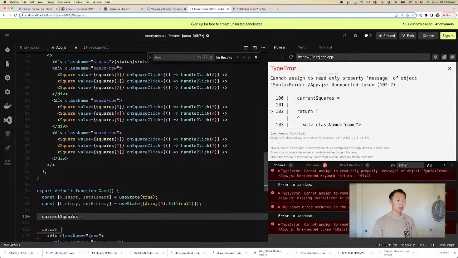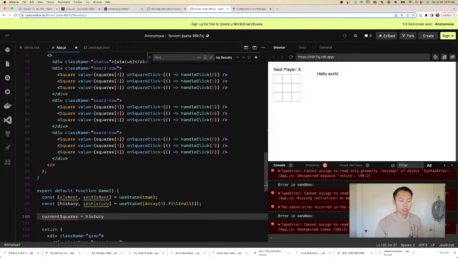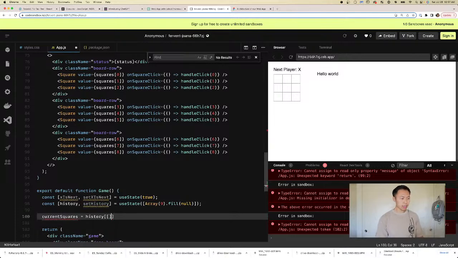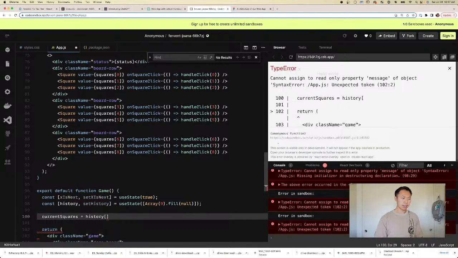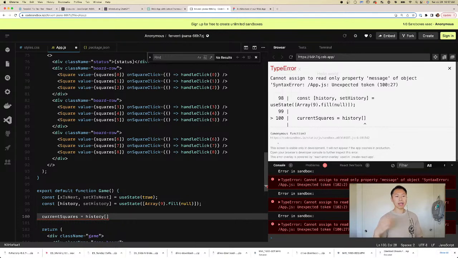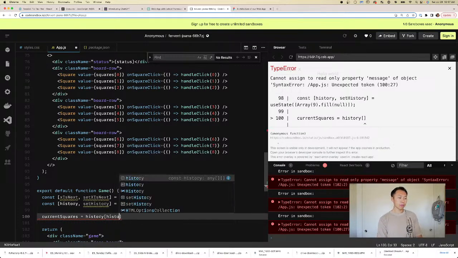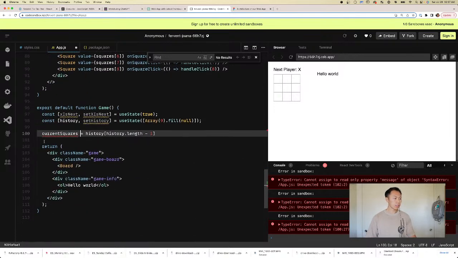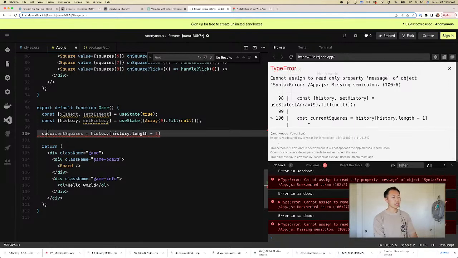And then what the tutorial is saying is, hey, we have history already. This is history, which is the whole list of states, the whole list of the history. And then how do you find the latest one? Well, if we're adding it sequentially, appending to the end of the array, then it will be history.length, right? That's how you get the size of the history. And then subtract by 1 because that is the last index. Okay, so we can do that. And then current squares is never going to change, right? Or it is going to change. So I think we need to do let.